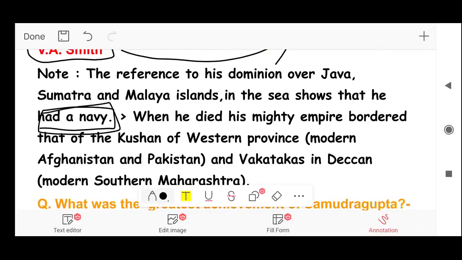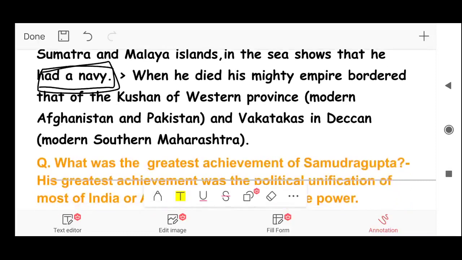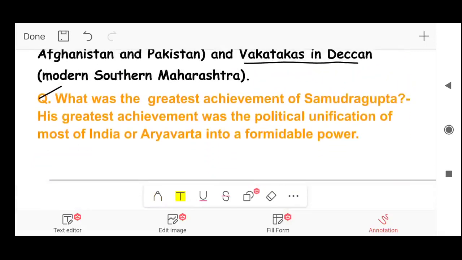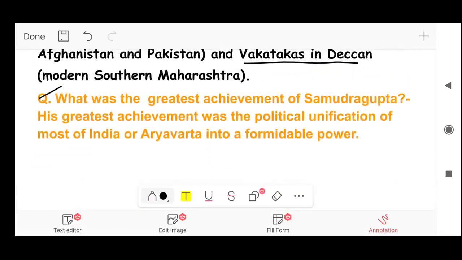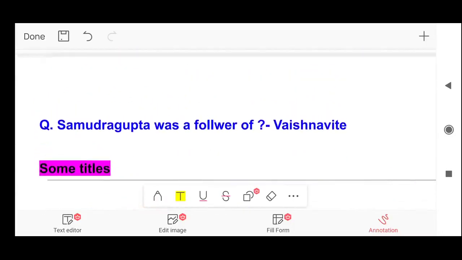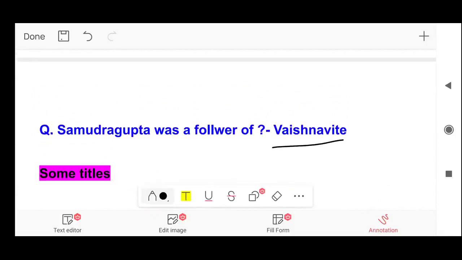Another point. When he died, his mighty empire bordered that of the Kushan of Western Province. Kushan of Western Province was in modern Afghanistan and Pakistan, and Vakatakas in Deccan, which was in modern southern Maharashtra. So his empire included all these territories. Next question. What was the greatest achievement of Samudragupta? Answer. His greatest achievement was the political unification of most of India, or Aryavarta, into a formidable power. Next question. Samudragupta was a follower of, answer, Vaishnavite. So he was not a follower of Buddhism or Jainism.